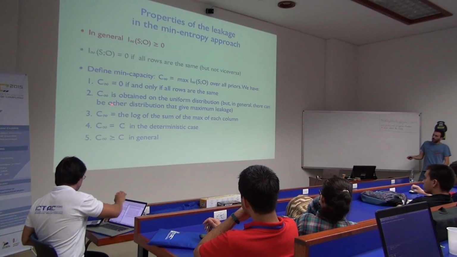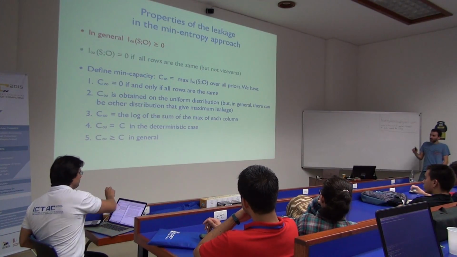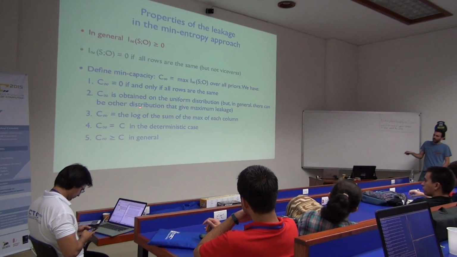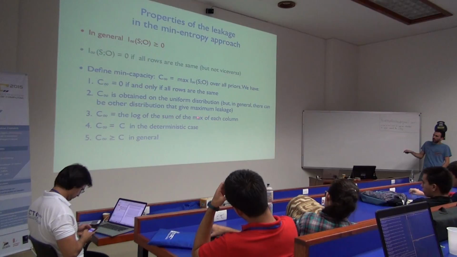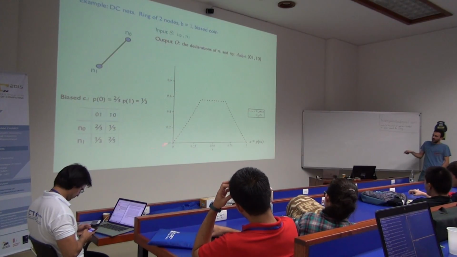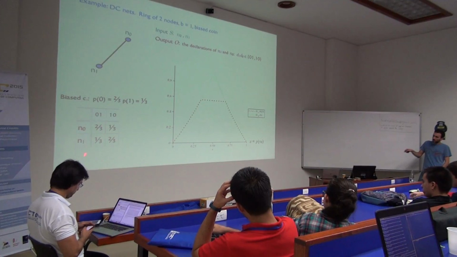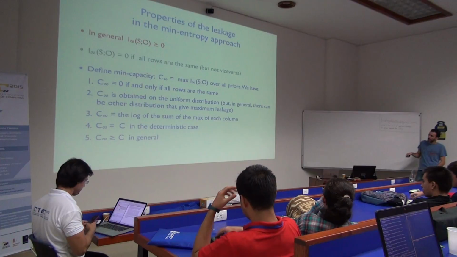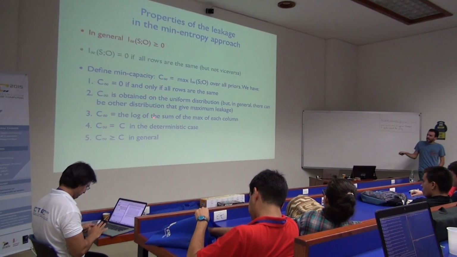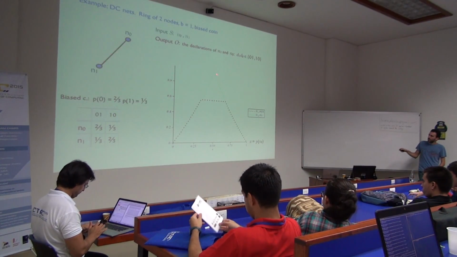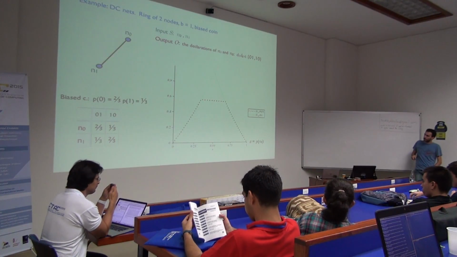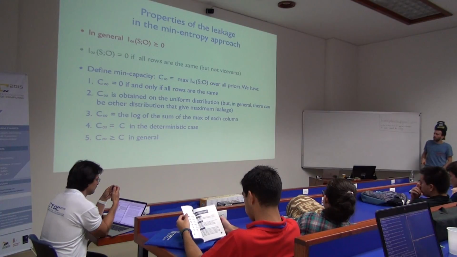Not only that, but for capacity, not only do I know which distribution is given, but because of that I have a direct formula for computing it. The capacity is the log of the sum of the maximum of each column. So it's enough to go to each column and take the maximum value. The maximum of this column is 2/3, the maximum here is 2/3, I add them together, and I get the log of that. This will give me the maximum capacity, the distance between these two things, right? The log of the sum of the maximum of each column.